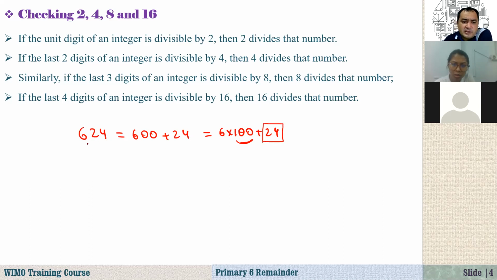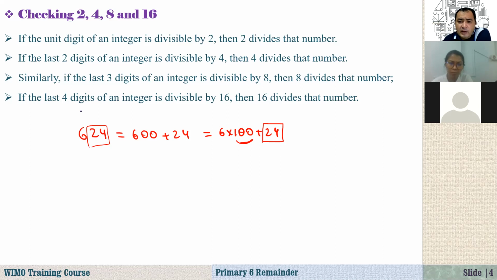It is just formed using the last 2 digits of this number. So to check if the number is divisible by 4 or not, we just need to check the number formed by the last 2 digits. If it is divisible by 4, then the whole number is divisible by 4.